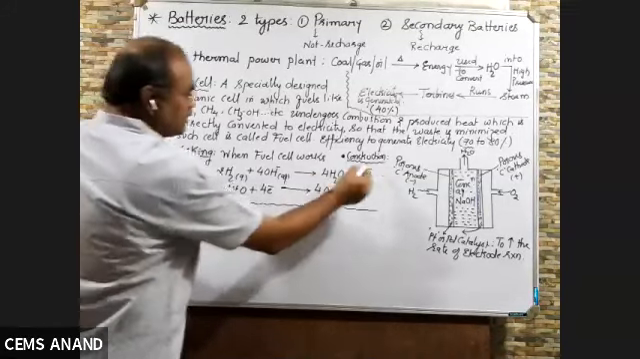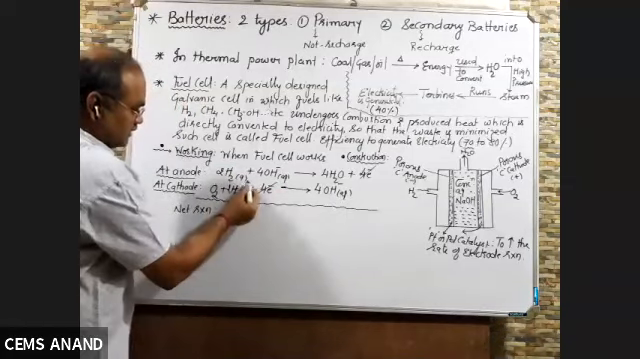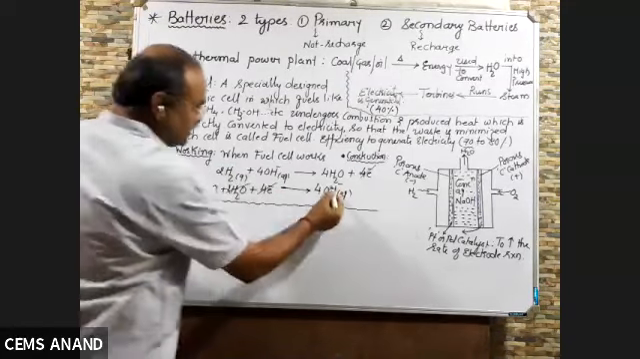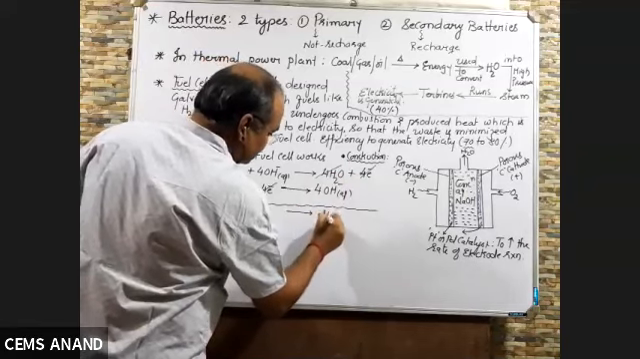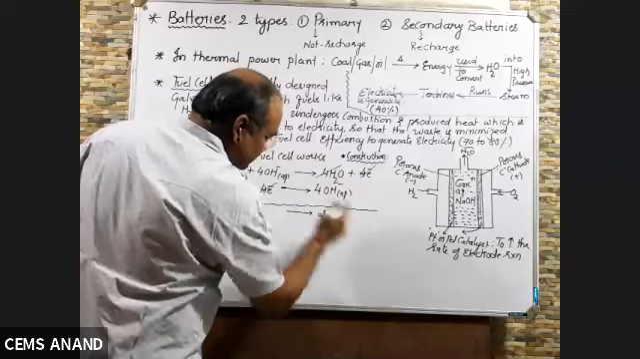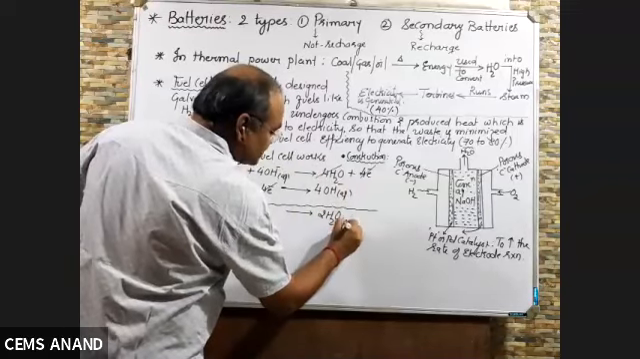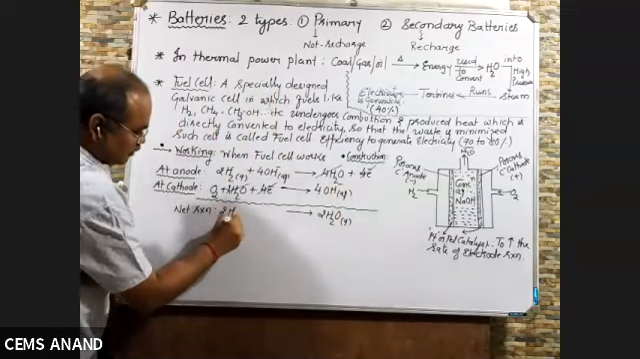Four electron cancel. Here 2 water, here 4 water. So how many waters are left? 2H2. In your book it is written liquid, but I'll write here gas. Why? I'll tell you. Here 2H2